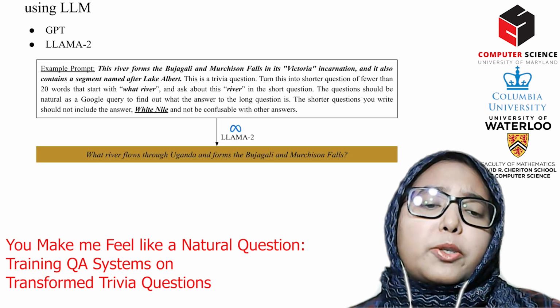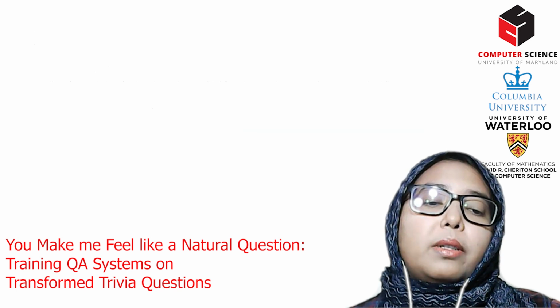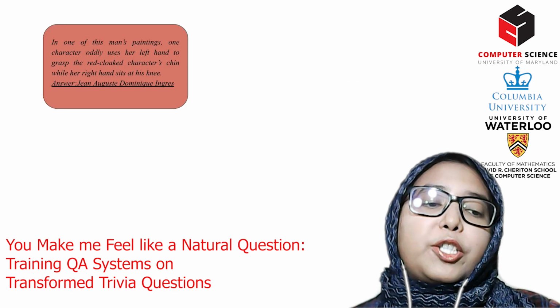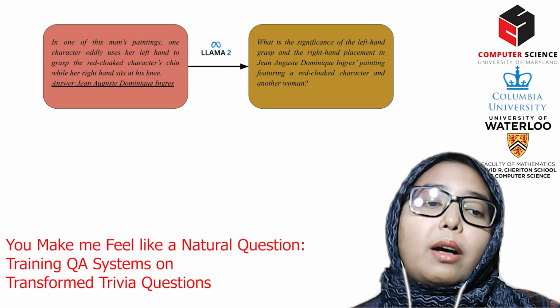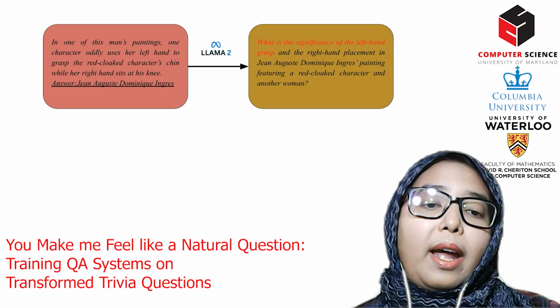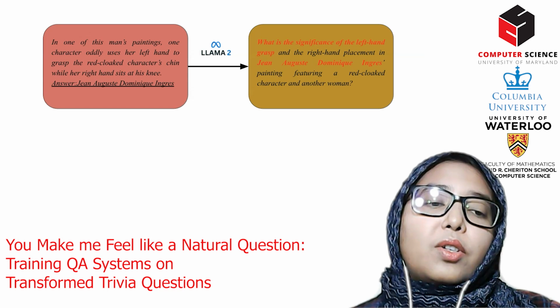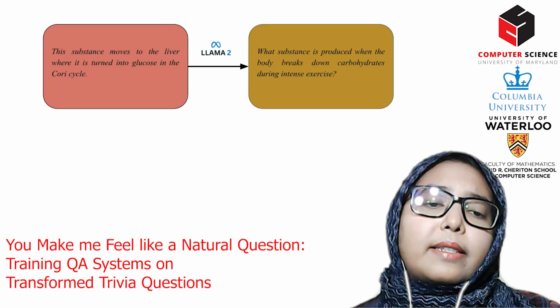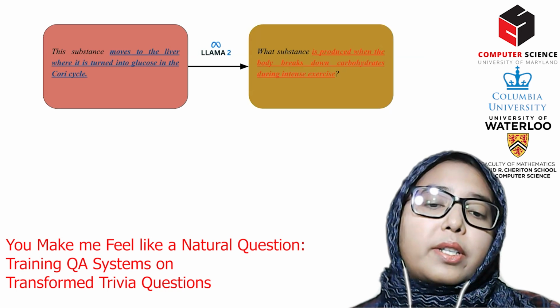But GPT and Llama 2 transformations sometimes hallucinate some information and change the entity asked in the question. It also includes the answer in the generated question, although the prompt instructs not to. For example, the elicitation is asking about French painter Jean-Auguste Dominique Ingres. However, the Llama 2 converted question asked about the significance of the position of the hands in the painting instead of the entity of the painter, and also included the answer in the question. In the next example, for the Llama 2 generated question, important clues are removed and random clues are added.